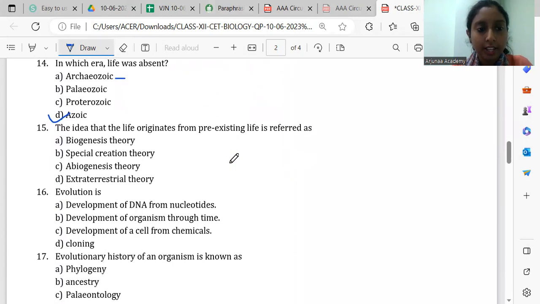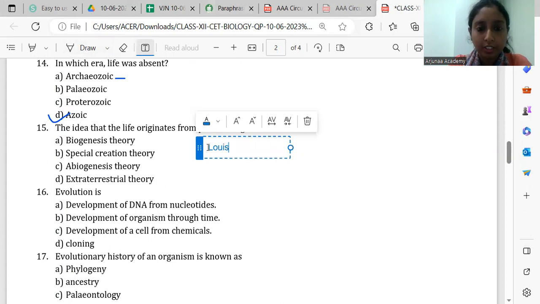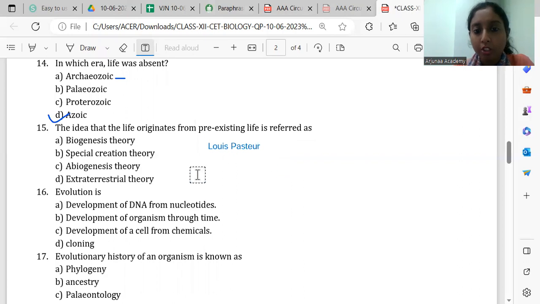Then 15th question. The idea that the life originates from pre-existing life is referred as. So this is given by the scientist Louis Pasteur. While he was disproving the theory of spontaneous generation, he had done the swan neck shape experiment. In that he had disproved the theory of spontaneous generation, and by that experiment he also has given that life originates from pre-existing life.